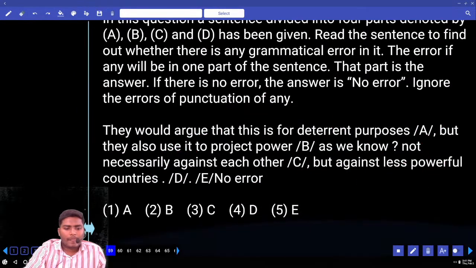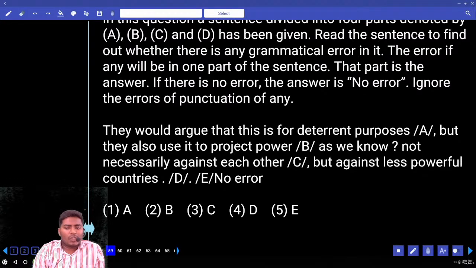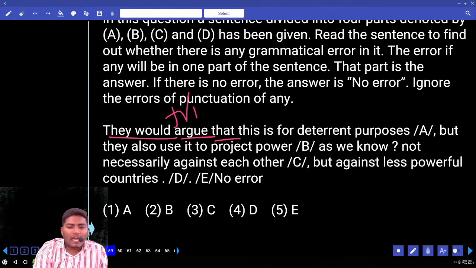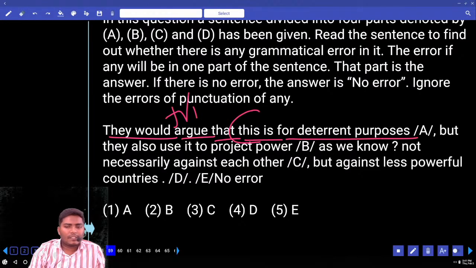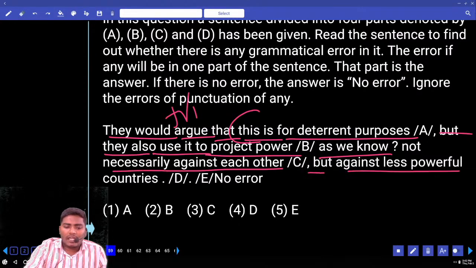Motto 59. They would argue that this is a deterrent purpose, but they also use it to project power, as we know, not necessarily against each other, but against less powerful countries. Tell me the error. They would argue: the combination is okay, would is followed by V1. They would argue that this is for deterrent purposes, but they also use it to project power, not necessarily against each other, but against less powerful countries.